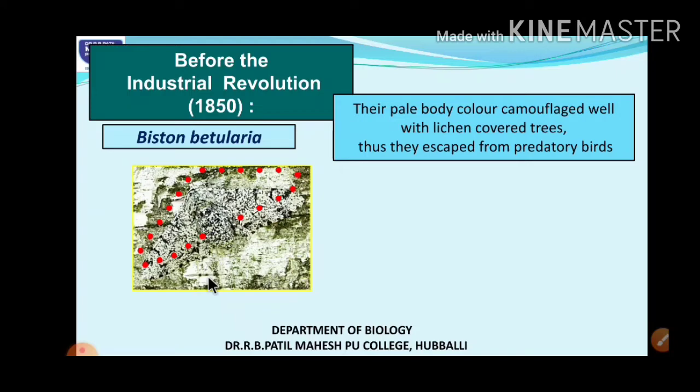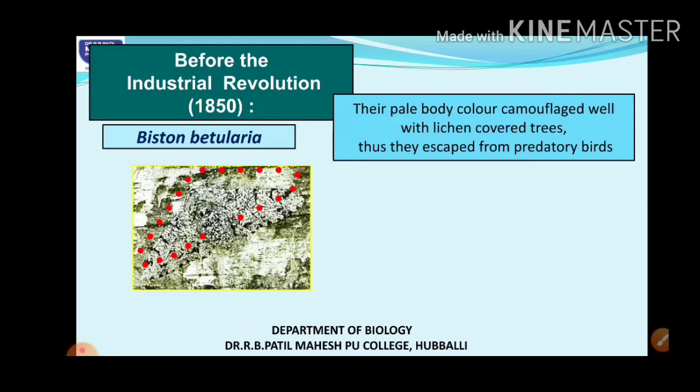In the military during wars, soldiers cover their body with grasses so that they are not easily seen and can hide themselves. Here also these white colored moths could protect themselves easily because of their coloration,